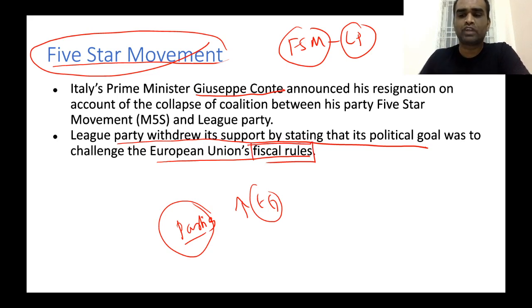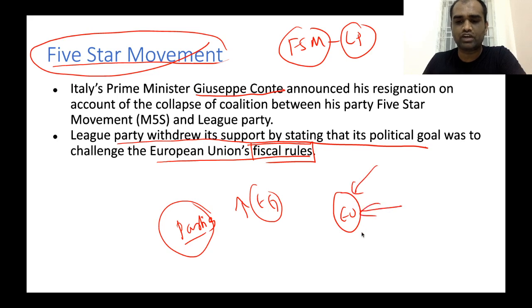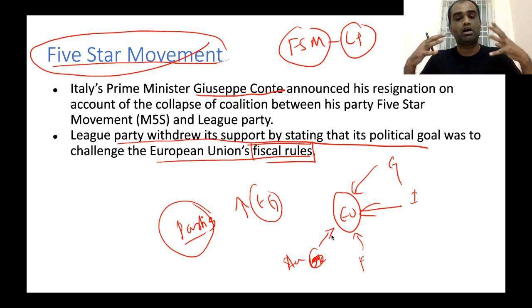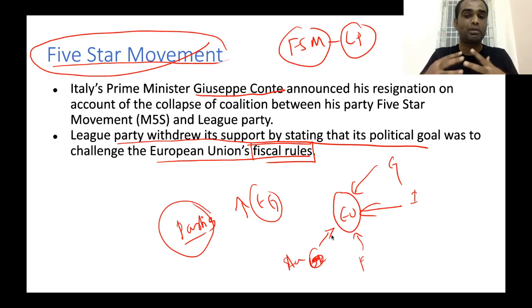See here, the European Union is a union of a number of European countries: Germany, Italy, France, and then UK, not UK right now, Austria. All these countries came together and formed an economic as well as political body called the European Union.